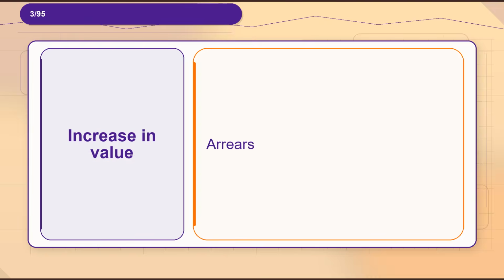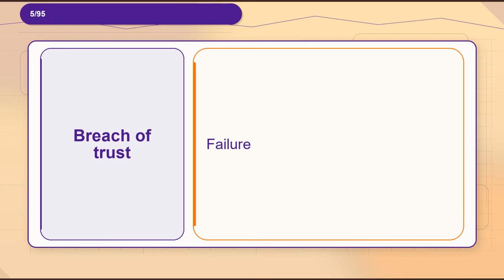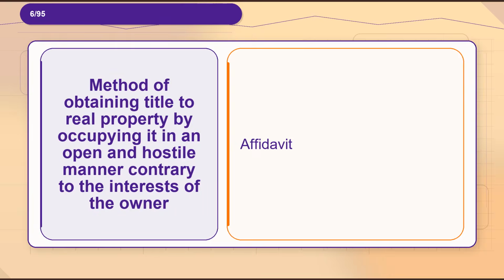Flashcard 3. Term, increase in value. Definition, arrears. Flashcard 4. Term, arm financing technique in which the lender can raise or lower the interest rate according to a set index. Definition, adjusted basis. Flashcard 5. Term, breach of trust. Definition, failure. Flashcard 6. Term, method of obtaining title to real property by occupying it in an open and hostile manner contrary to the interests of the owner.